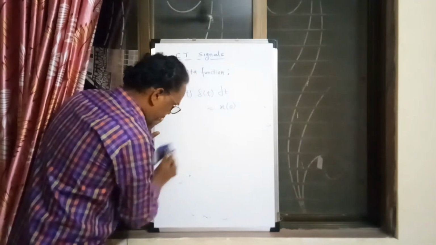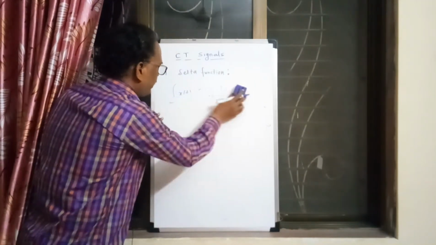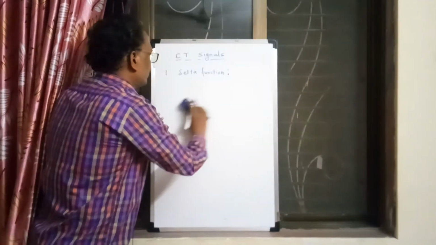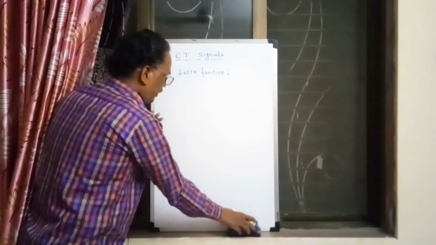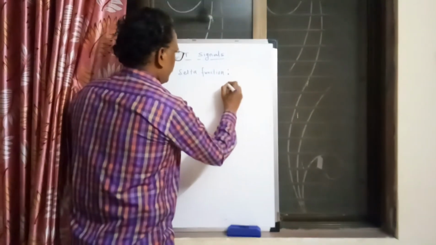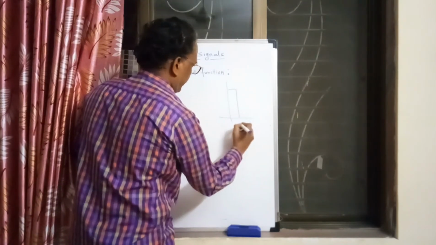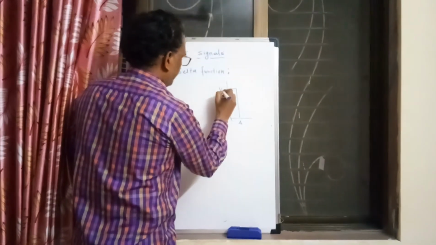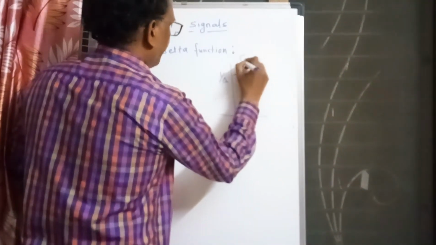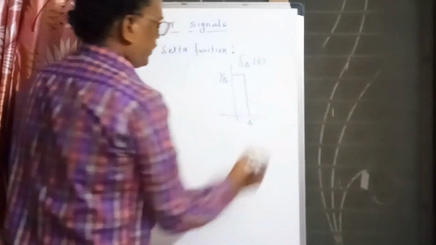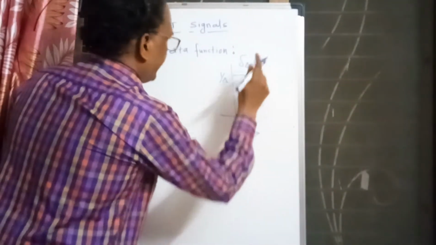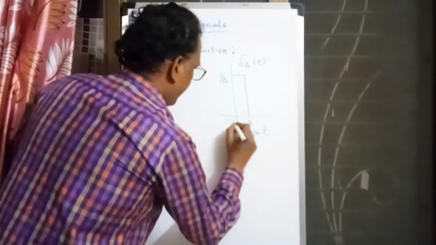Practically, the ideal delta function cannot be realized, so we use its approximation, and whatever I said, this kind of representation is mainly used to realize the delta function. Here you can denote this signal by delta, and it is the time axis.